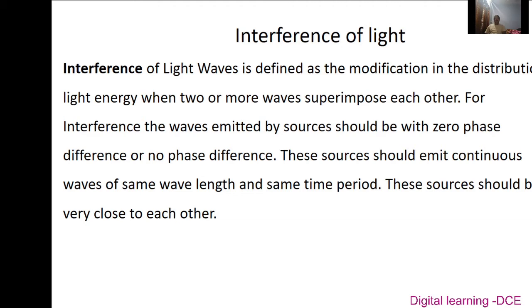It means that when light waves propagate through the medium, there is a distribution of light energy. So at certain points we get maximum intensity, and at certain points we get minimum intensity, and that phenomenon is what we call the interference of light. So, interference of light waves is defined as the modification in the distribution of light energy when two or more waves superpose over each other.